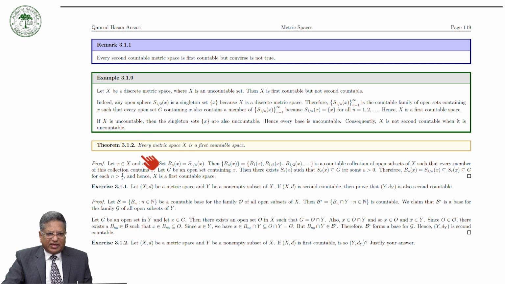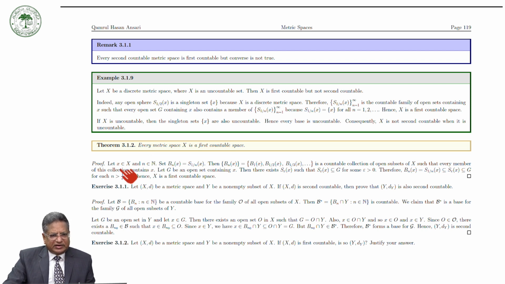Now, we have a very general result which says that every metric space X is a first countable space. So from here you can see that whether the metric space is second countable or not, it is first countable. Since every metric space is first countable, every second countable space is also first countable. Now the proof is very simple.